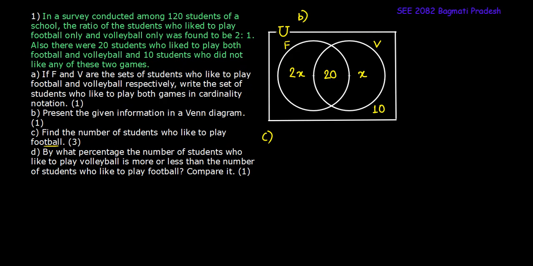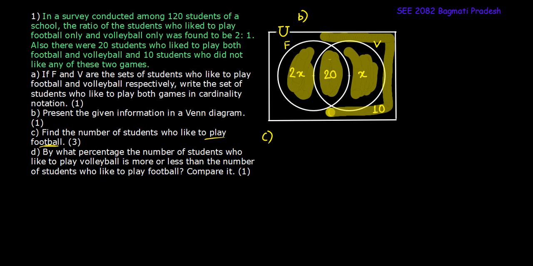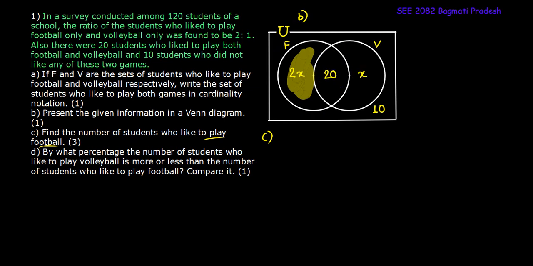Whereas for sub question C, find the number of students who like to play football. In order to find this, we first need to get the value of x. So if we add this 2x and 20 and x and 10, this whole area around the circles but within the rectangle represents 10, because it represents the students who did not like any of these two games among football and volleyball.